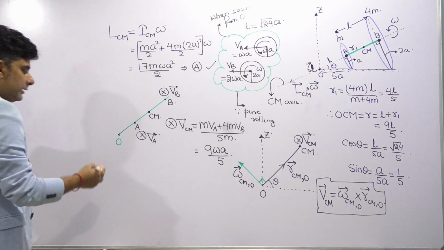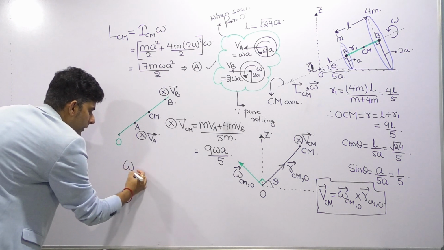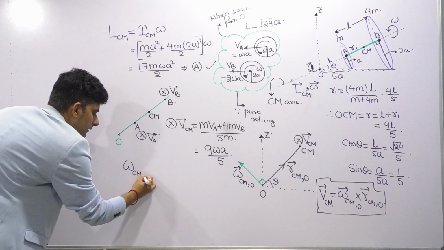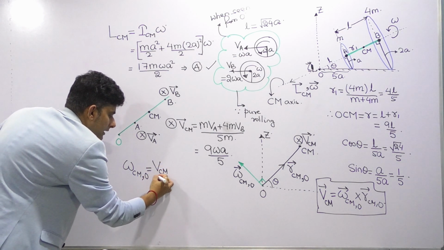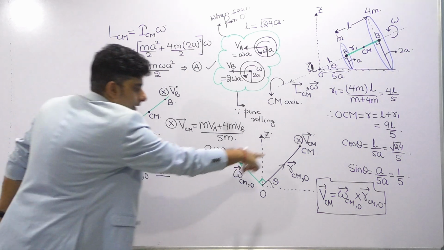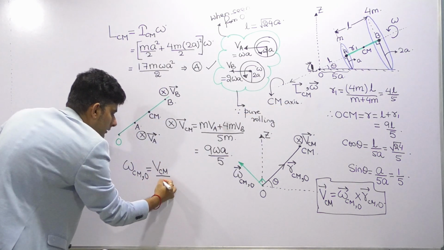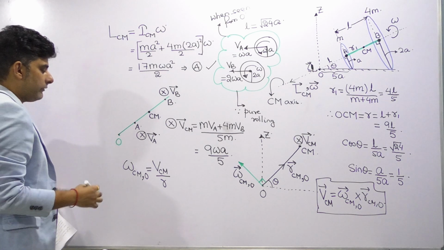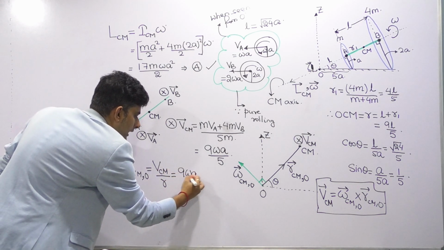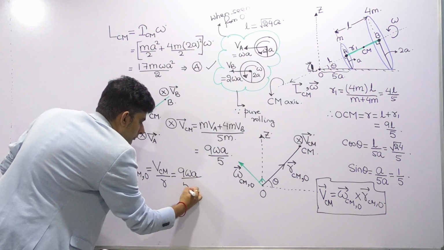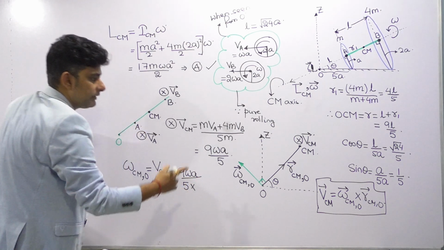Now let's find this value also. Omega of center of mass with respect to O is VCM divided by the length OCM. What is OCM? R. Now let's put the value. What is VCM? VCM is 9 omega A by 5, and what is R?